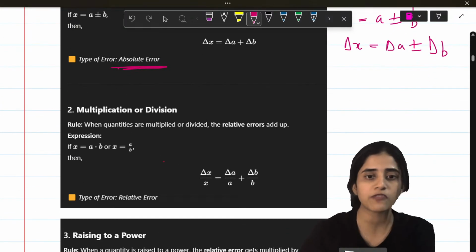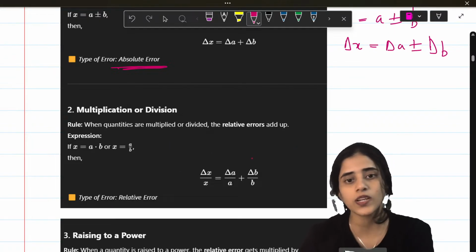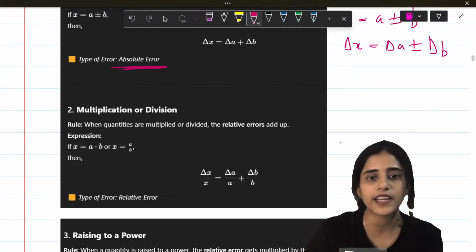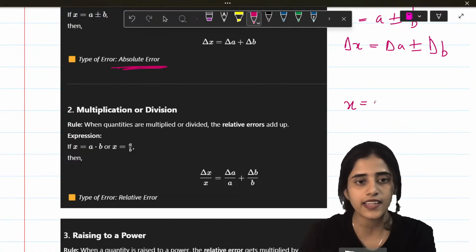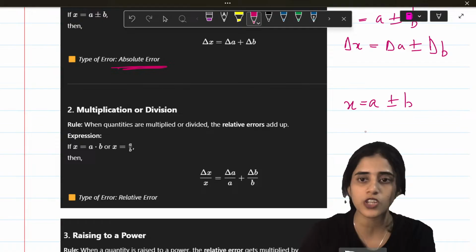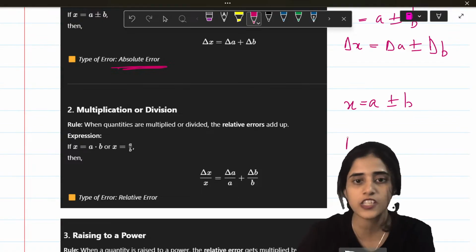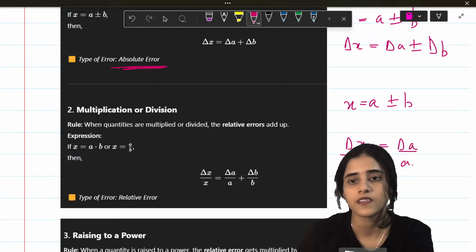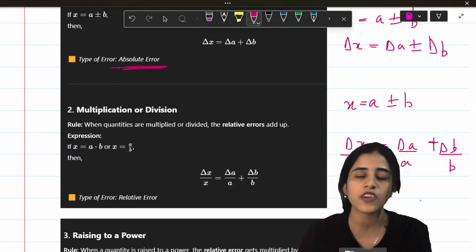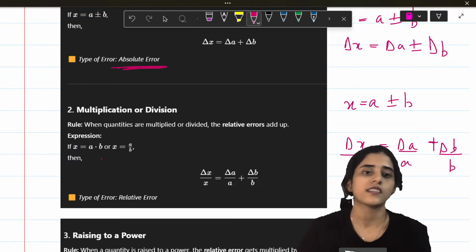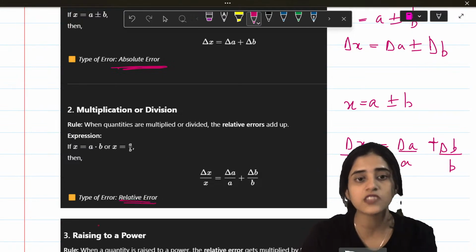Now when you have multiplication or division, the relative errors will actually be added. You can see here, let's say again x is equal to a into or divided by b. So if I am doing multiplication or division, the errors will be delta a by a plus delta b by b. You can see for addition it was added. These are called relative errors.